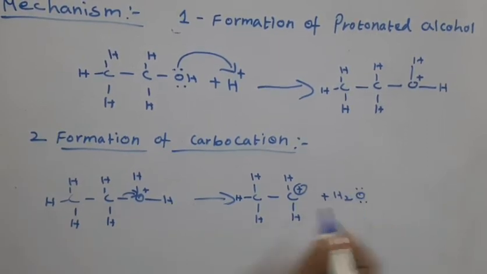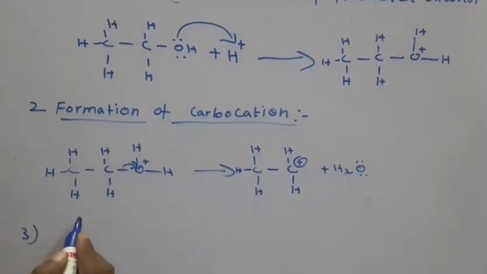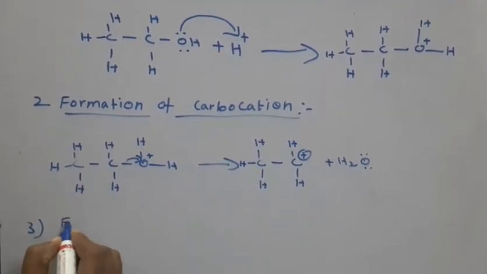After that, deprotonation, or formation of ethene by elimination of a proton.